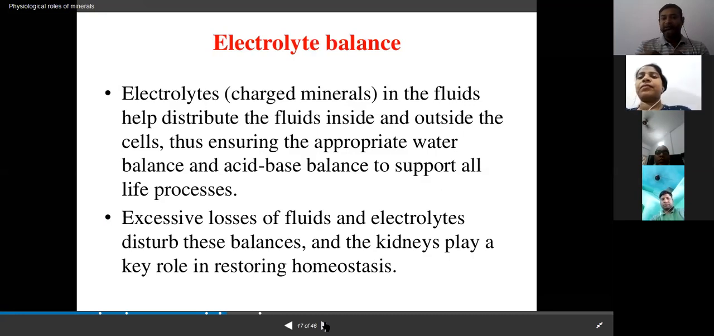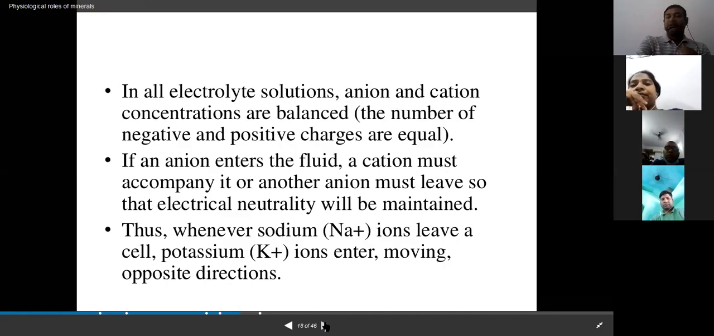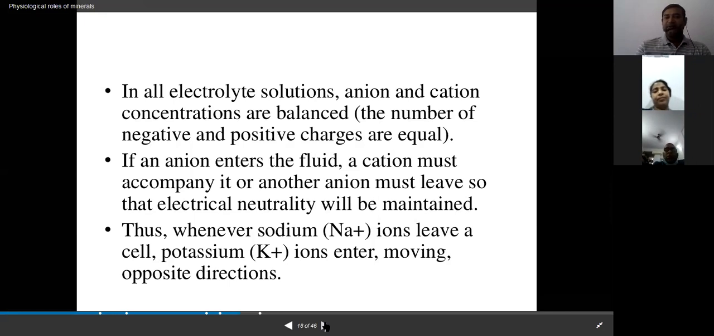If there is an excessive loss of fluids, the concentration of the electrolytes will be disturbed, and in that stress situation, the kidney plays a key role in maintaining the electrolyte balance by homeostasis. In almost all electrolyte solutions, anion and cation concentrations are balanced. If an anion enters the fluid, a cation must accompany it, or another anion must leave, to maintain electrical neutrality.